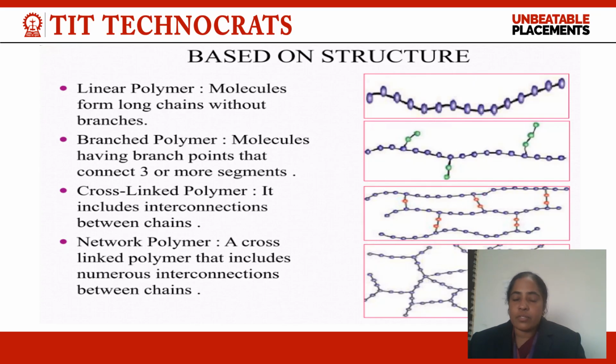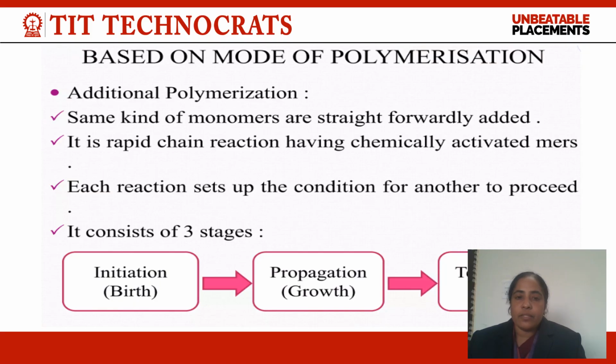Whenever we talk about the cross-linked polymer, three-dimensional structures are formed. That means linear and branched chains are linked for the formation of cross-linked polymers, and they show a rigid, hard nature. Network polymers are cross-linked polymers that include numerous interconnections between chains, or network polymers are just the modified form of cross-linked polymer. On the basis of mode of polymerization, the polymers are basically categorized in addition form or